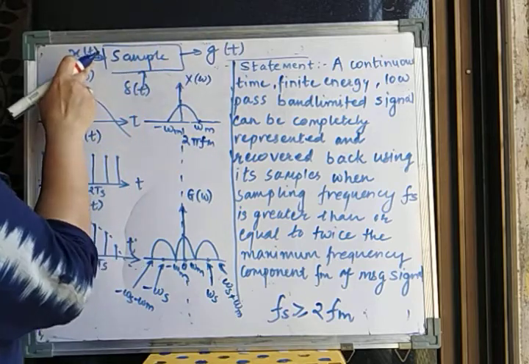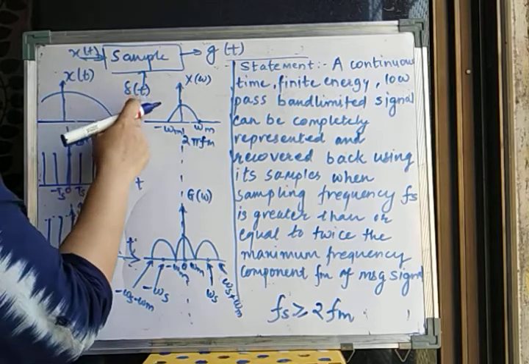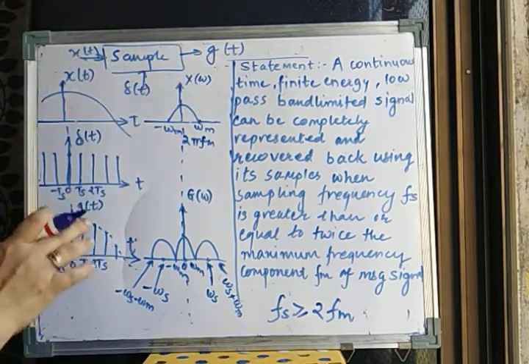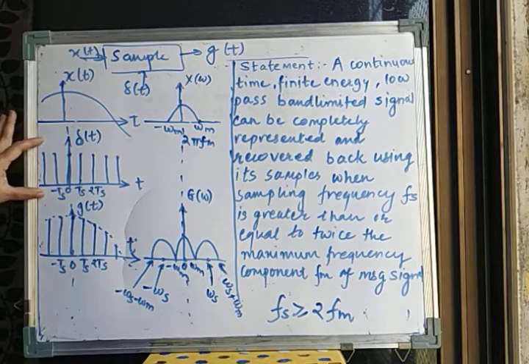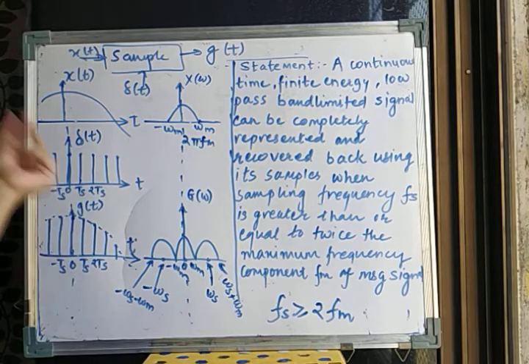So this is the continuous signal that we wanted to sample. This is the delta t, which is called the sampling function, and it results in g of t, which is our sampled signal. I am going to use an impulse train, and here I am making sure that this impulse train will have a time period of Ts.